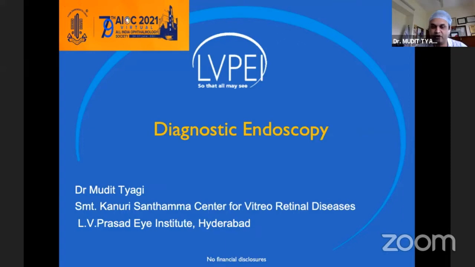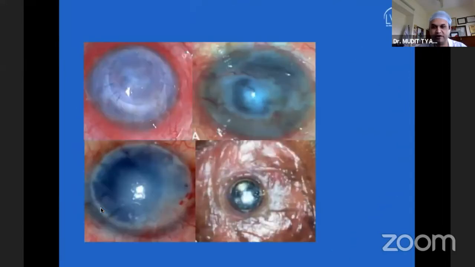I'll be speaking on diagnostic endoscopy and how endoscopy can be a very valuable addendum in our armamentarium to diagnose and prognosticate some of the cases which we see in our clinics. Now I'll just show you a few examples. These are some of the cases which you may see, where you see an eye with a failed graft, or an eye with dense membranes and corneal opacities, or eyes with keratoprosthesis.